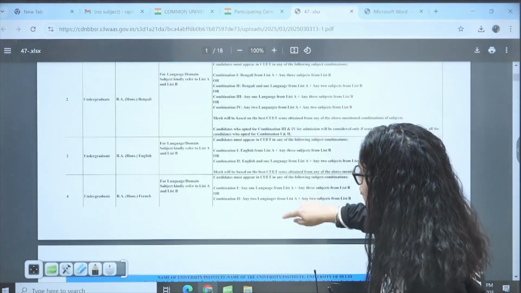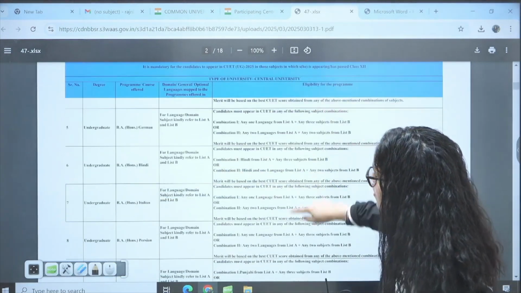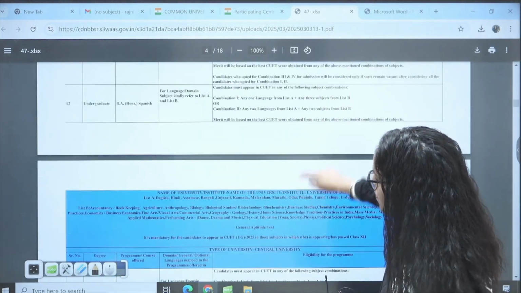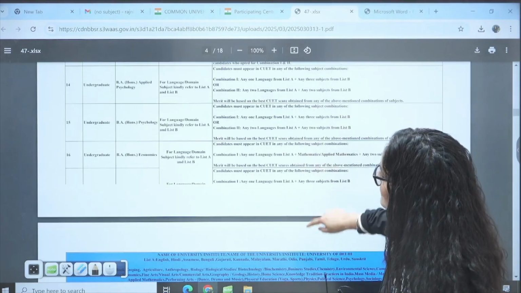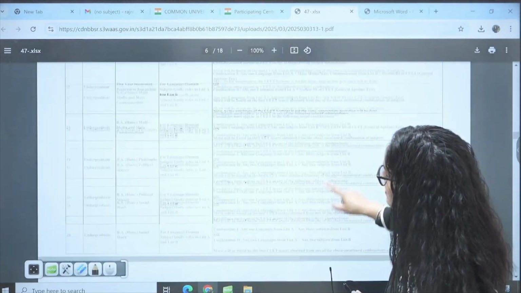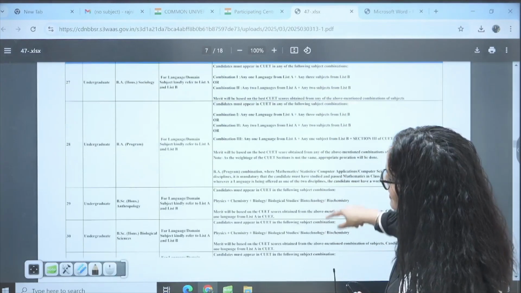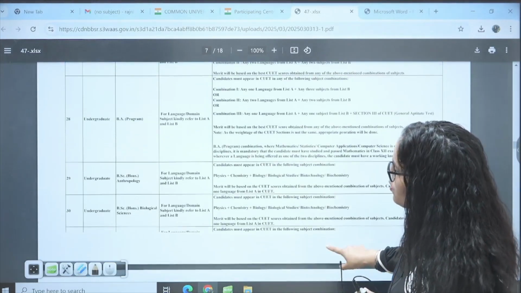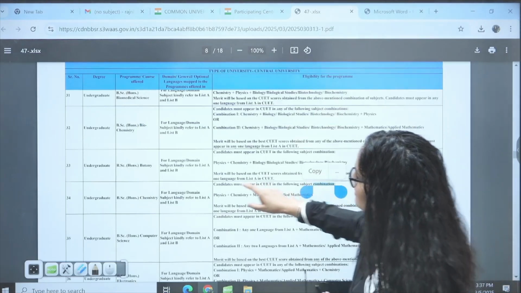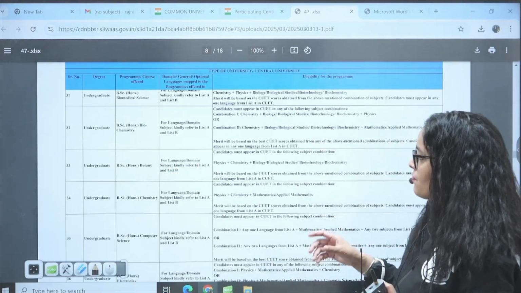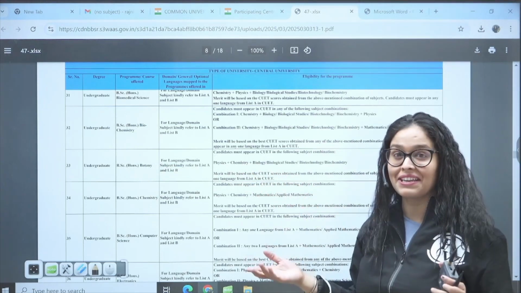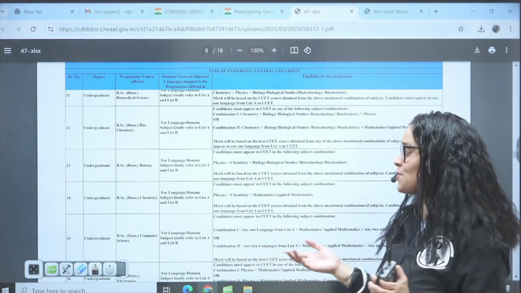Suppose you want to go for BSc Zoology. Let's see the criteria. You will get all the courses in Delhi University here. Suppose you want to go for BSc, where is the zoology? Okay, botany. Let's say you are choosing botany. For that, what exactly do you need? Physics, chemistry, biology, which you are studying for your NEET exam also.